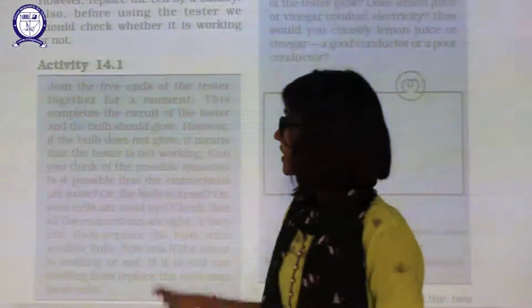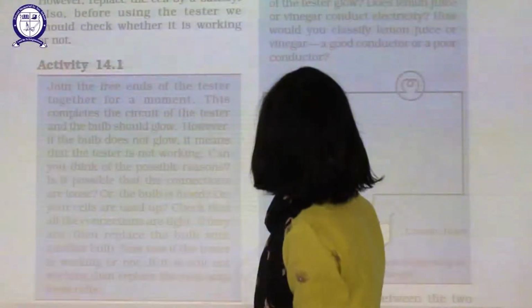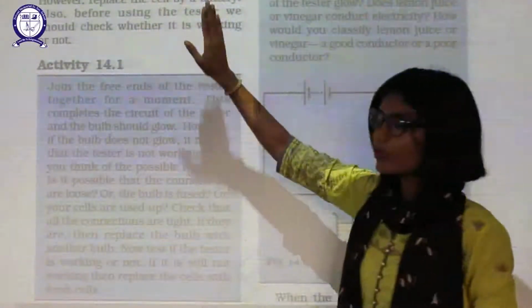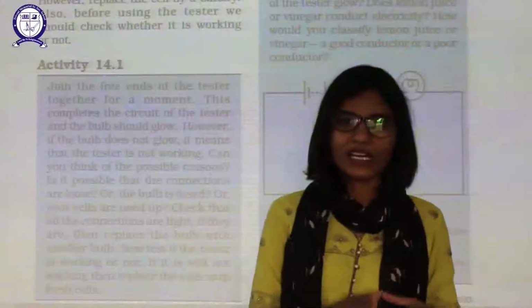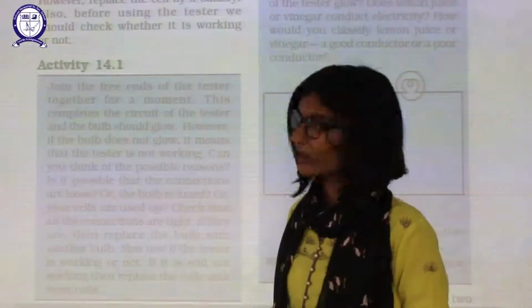But the first point is important. You should always use a battery. You should never use a cell to test the conductivity of a liquid. Why is it so? We are going to find out very soon.